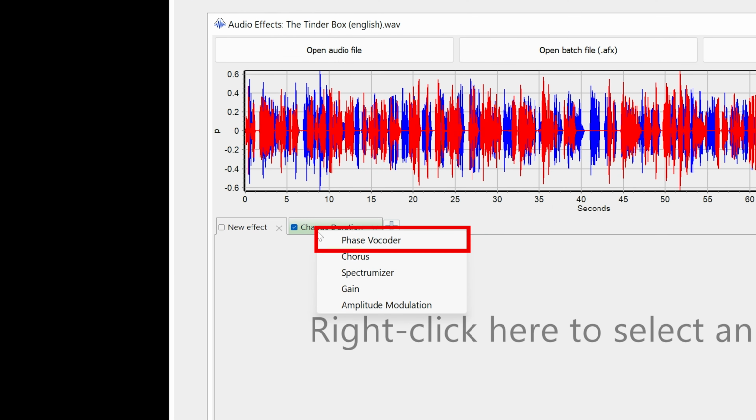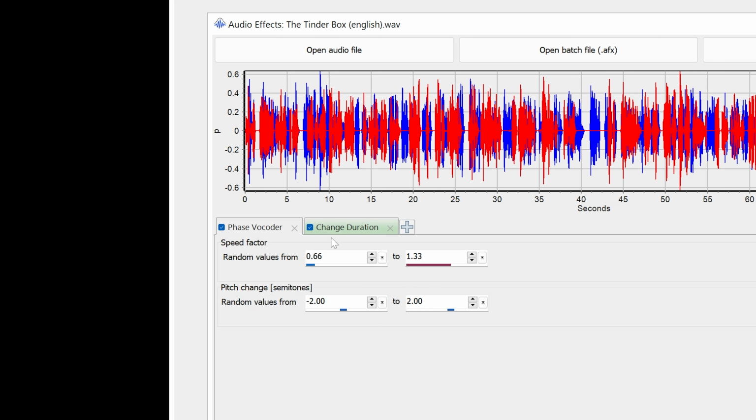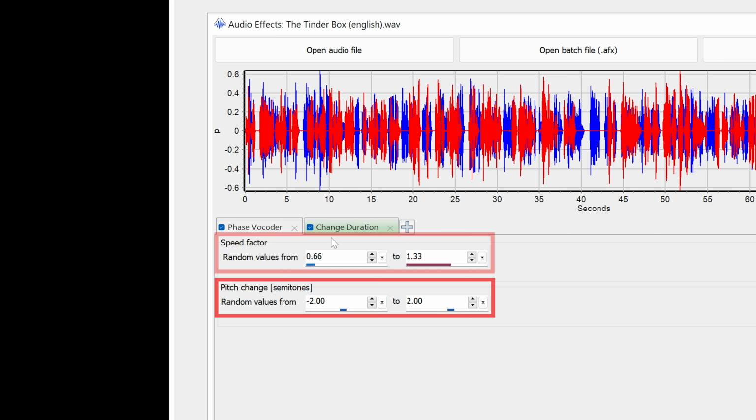Now we will add the Phase Vocoder effect. This effect changes two parameters, speed and pitch. For both of them, you can decide the possible range for the randomly applied change. For speed, you can define a range of speed factors, where 1.0 is unchanged. For pitch, you can decide a range of semitones.